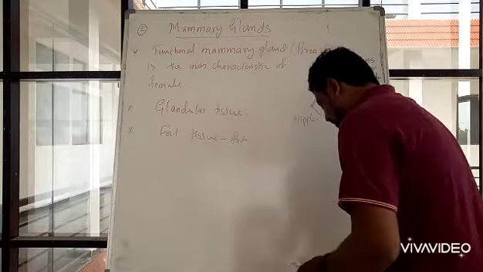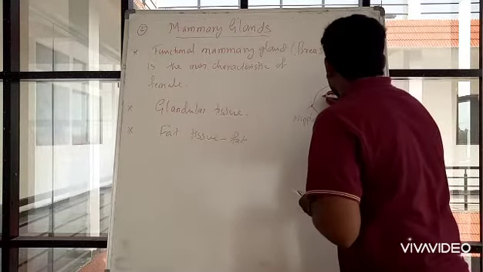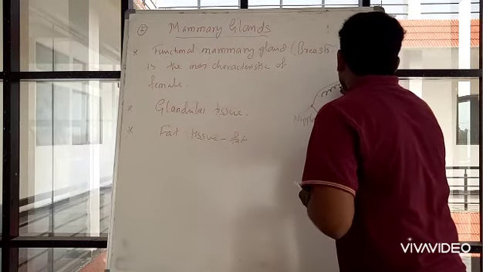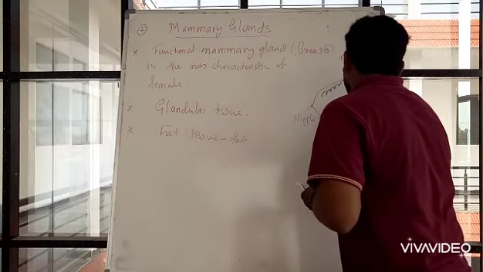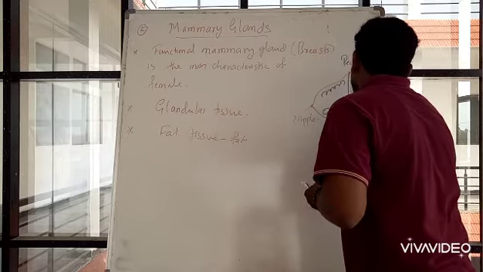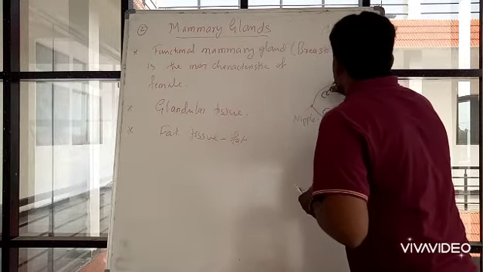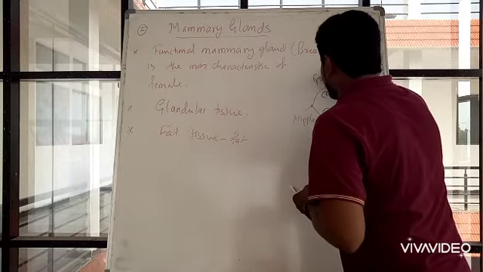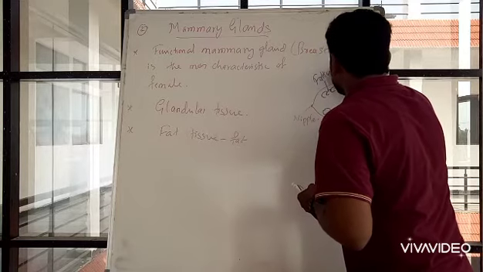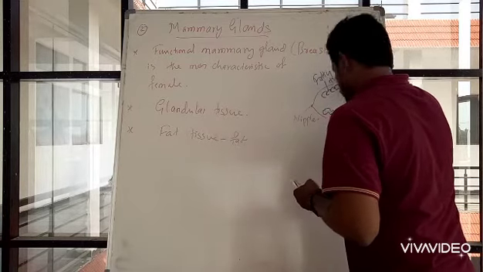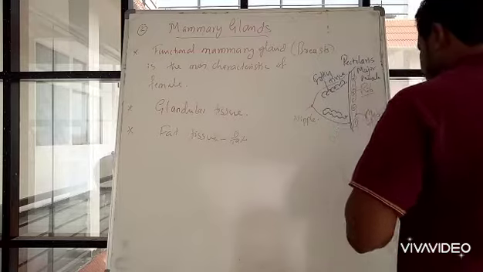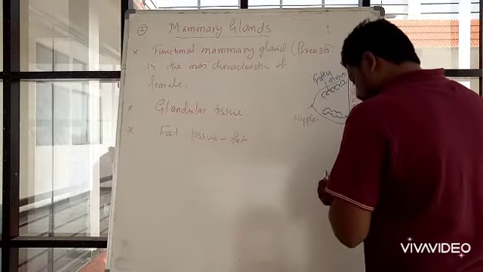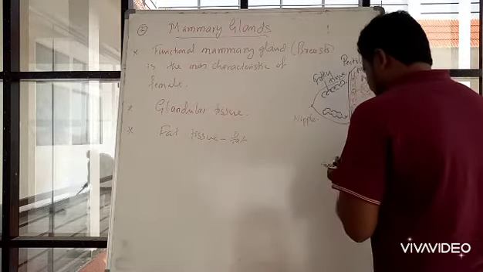Two kinds of tissue will be there. This blue color which I am drawing is the fat-producing cells, or fatty tissue. And we will have the glandular cells.